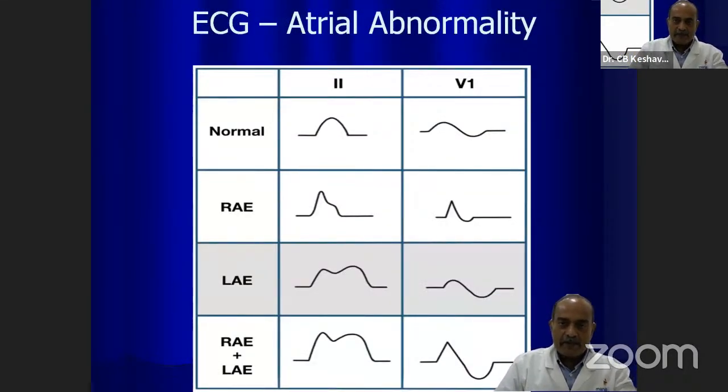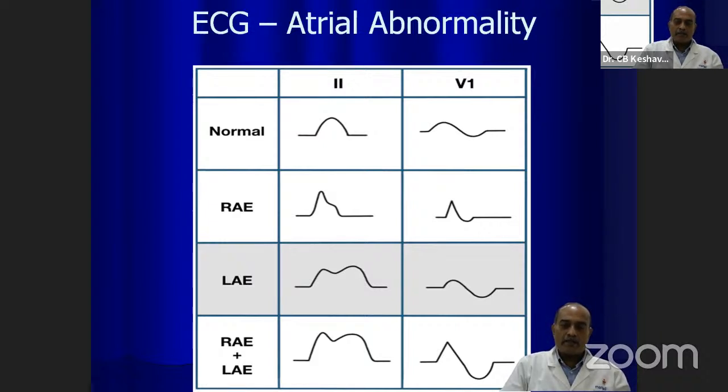So what are the atrial abnormalities and how do we diagnose atrial abnormalities on the ECG? In the normal ECG, lead 2 and V1 are the two leads we see commonly for diagnosing atrial abnormalities because those are the leads which pick up the atrial activity or the P wave in a proper manner. So this is the normal pattern. The P wave is fairly symmetric, and in V1 it can be inverted or it can be biphasic, and both the limbs of this biphasic P wave are equal.